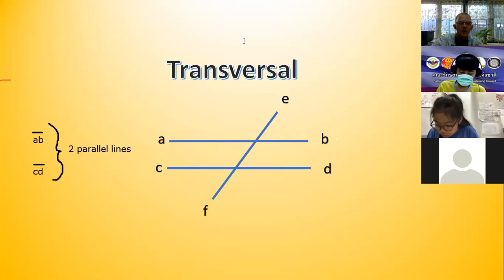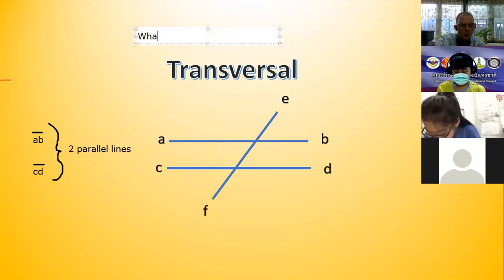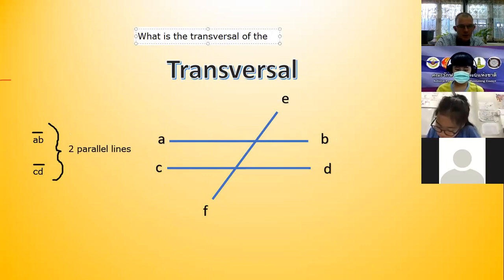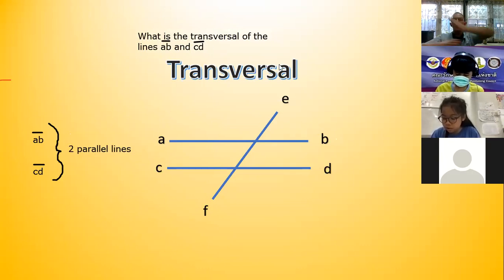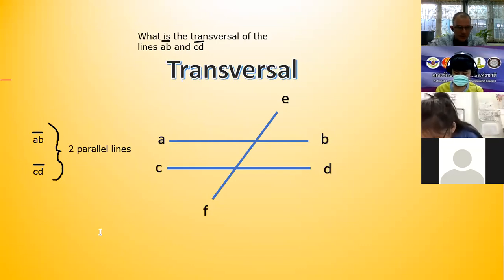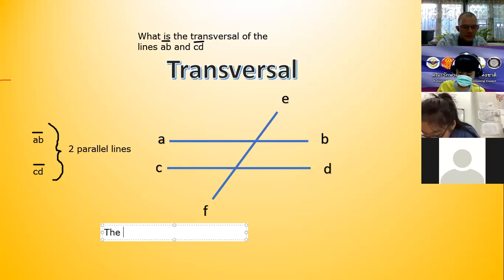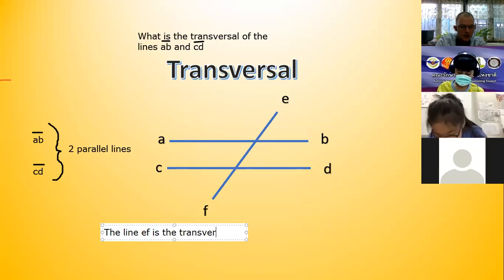Now, if the teacher asks you in a test, what is the transversal of the lines AB and CD? It means which line is crossing them. And there's one more line. So we will then give the answer and say, the line EF is the transversal.